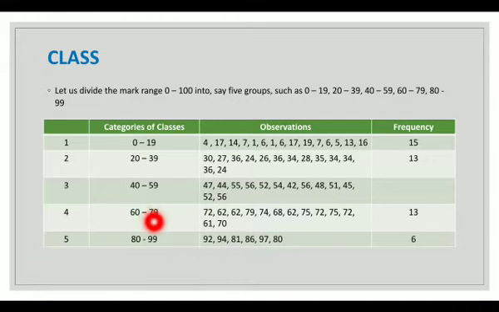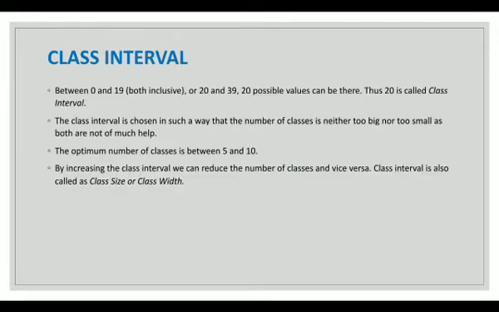The groups 0 to 19, 20 to 39, etc. are called classes or categories. Here we have how many categories? 5 classes. Class interval. Between 0 and 19, both inclusive, or 20 and 39, 20 possible values can be there. Thus 20 is called the class interval.